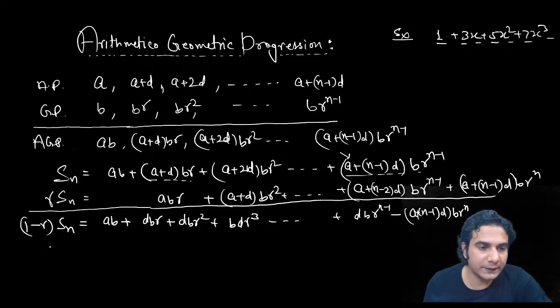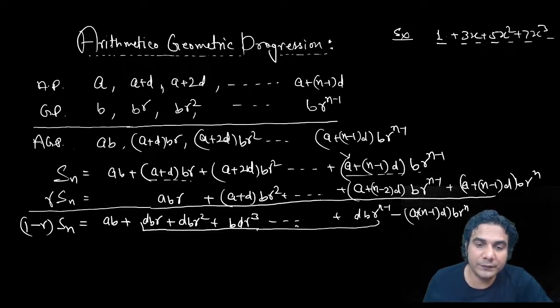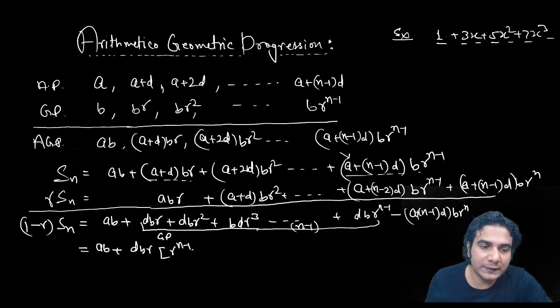Okay, all right, you can see this. Now you can see this is a GP. Okay, how many terms you can see in this series? The complete series has n plus 1 terms because you have got this extra term. All right. If you leave first and last term, then total number of terms are n minus 1 in this. Okay. So find the sum of this. Just keep this first term as it is AP, and so find the sum of this GP. This is a GP of n minus 1 terms. So dbr, the common ratio will remain same, r raised to n minus 1.